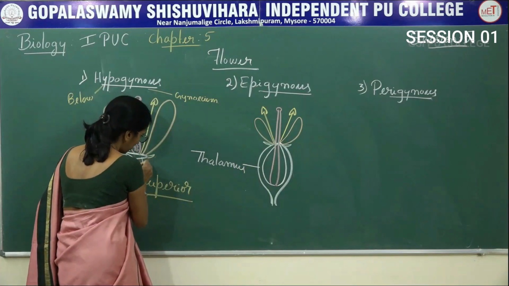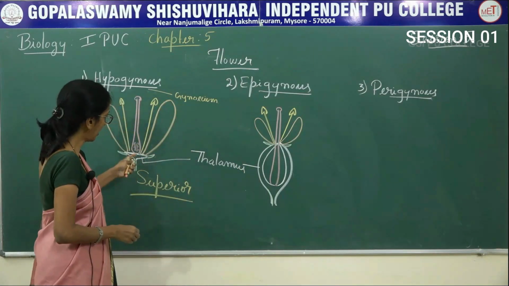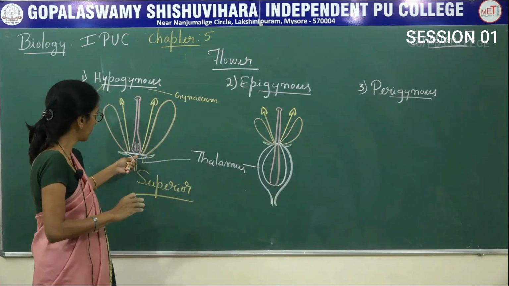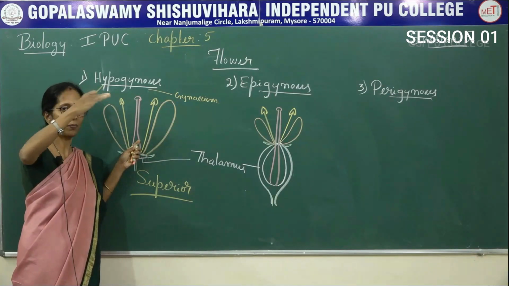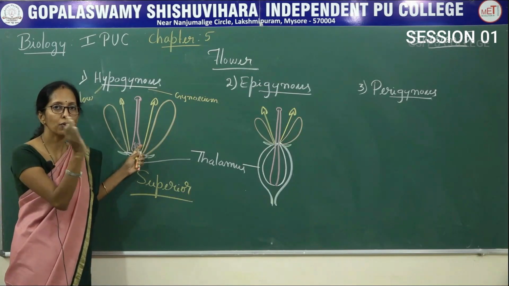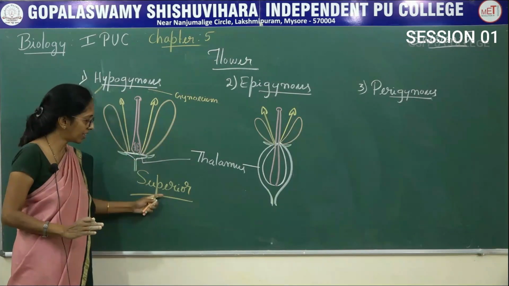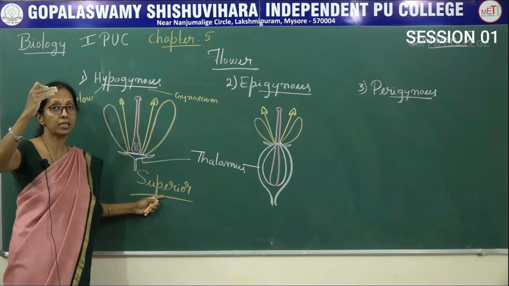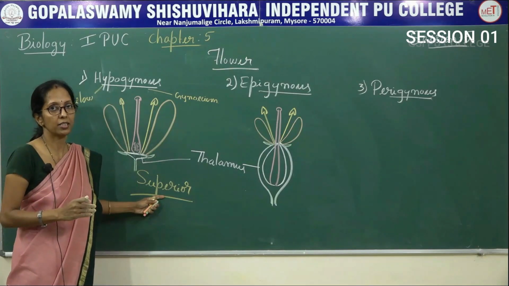Here, this part is said to be thalamus. Thalamus becomes flattened and the ovary occupies the terminal part. Other floral parts originates from the base of the ovary. Therefore, the ovary that occupies the terminal region, therefore it is said to be superior.